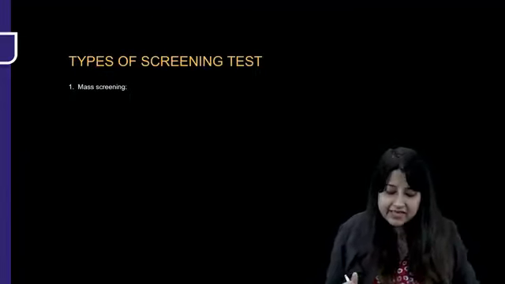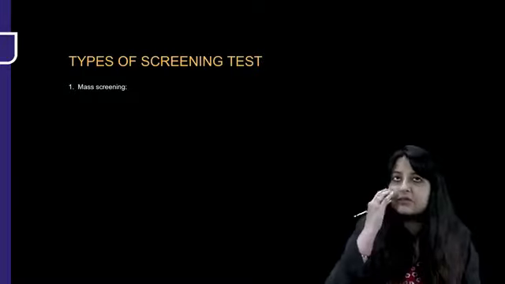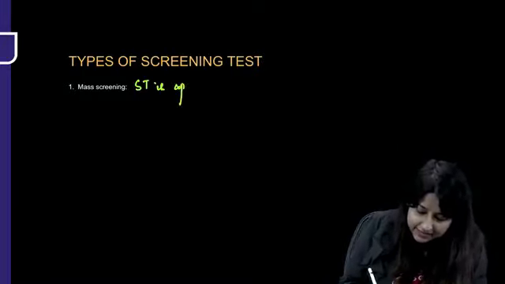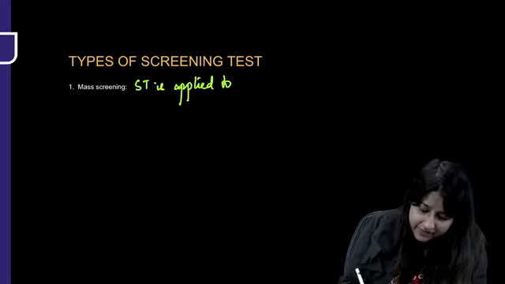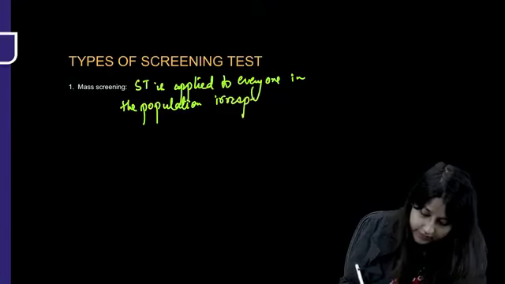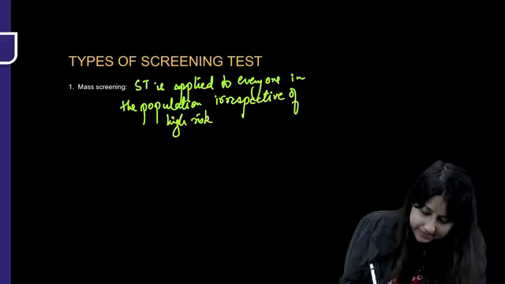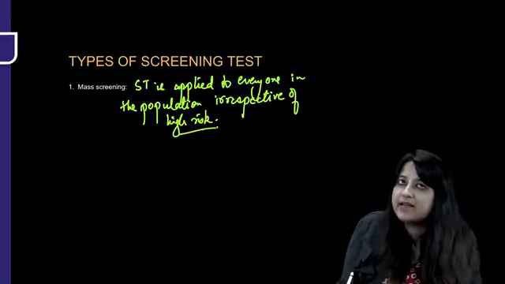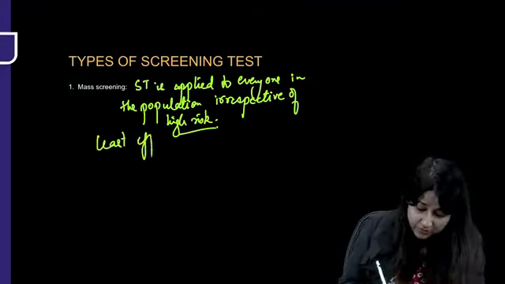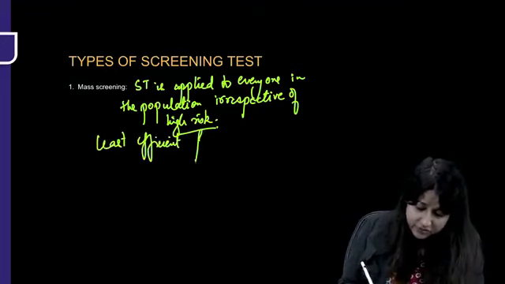Now, a quick look at the different types of screening tests. You have already studied in the main videos also. Mass screening means the screening test is applied to everyone in the population, irrespective of high risk. So mass screening is where everybody is being applied a screening test irrespective of high risk. This is the least efficient form of screening.